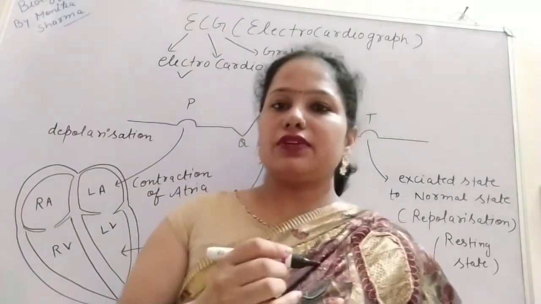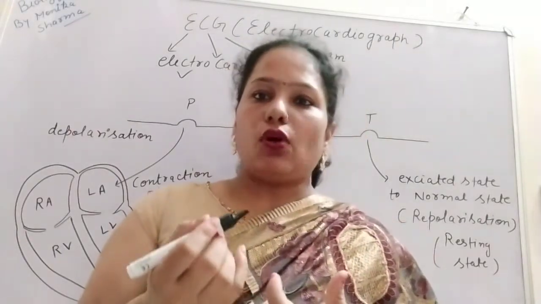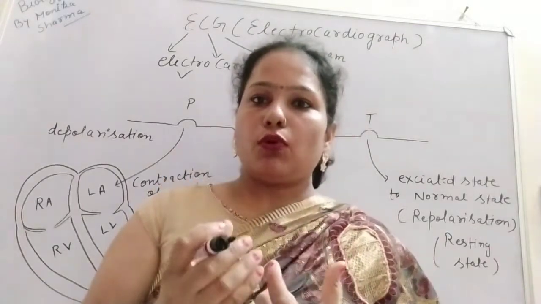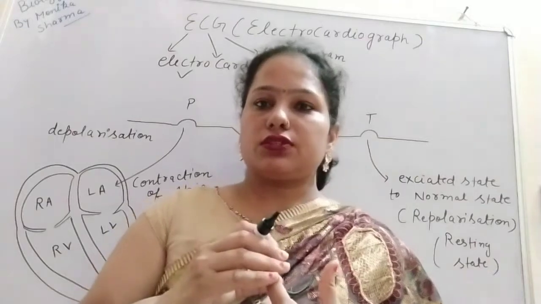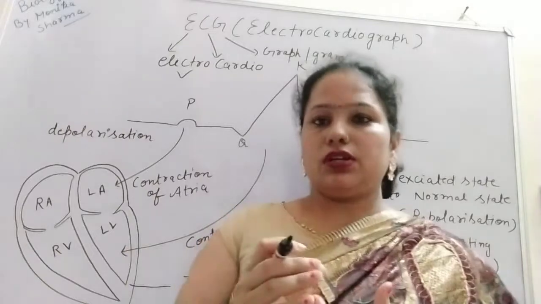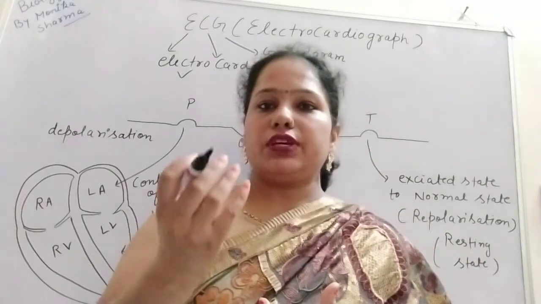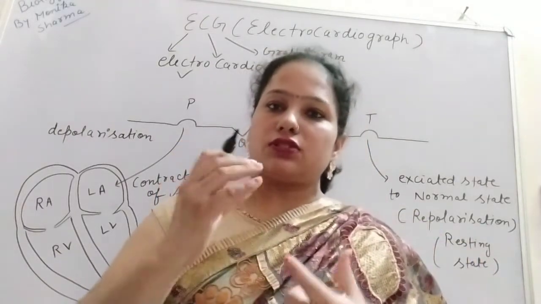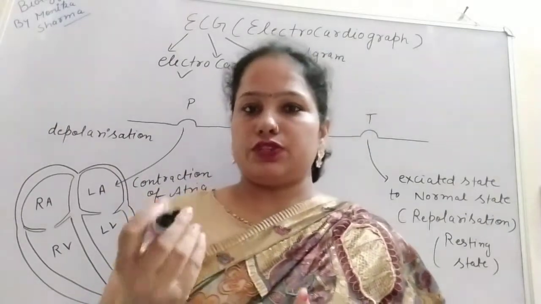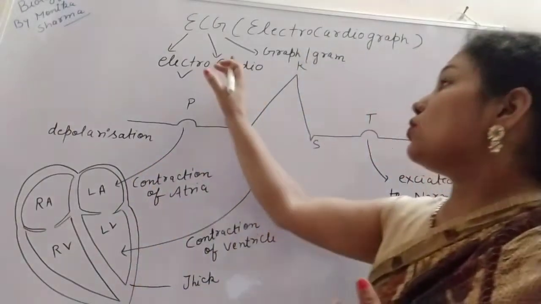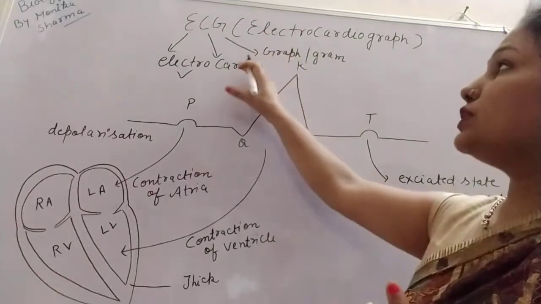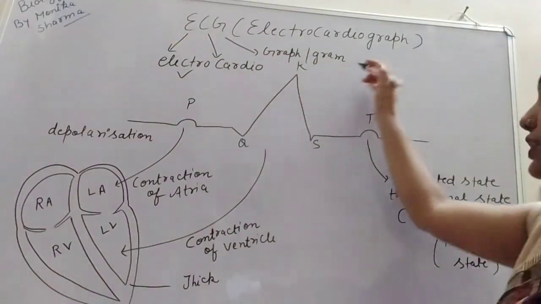So SAN is the auto-excitable nodal tissue of the heart, and it generates an electrical potential, and that potential spreads throughout the heart, and with the help of this excitation our heart works. The signal is transferred within the heart, not from the outside. So cardio means related to the heart, and graph means we get a graphical representation.